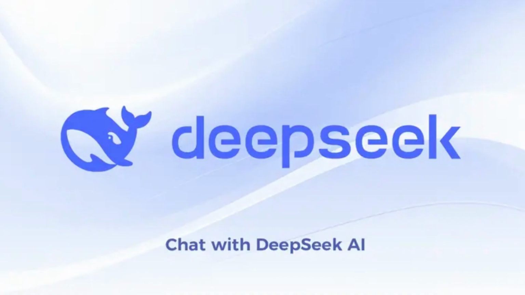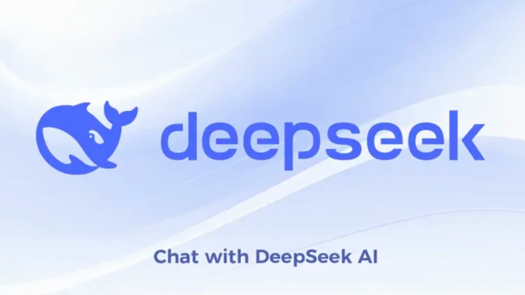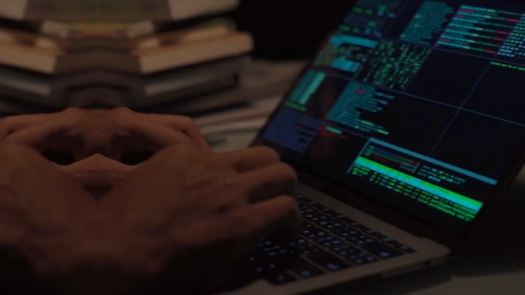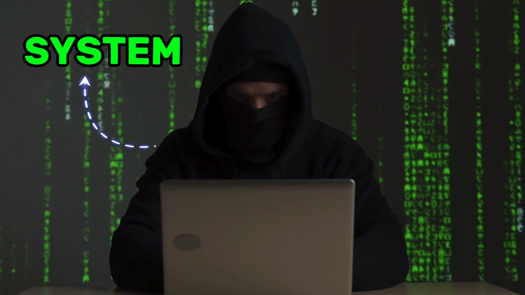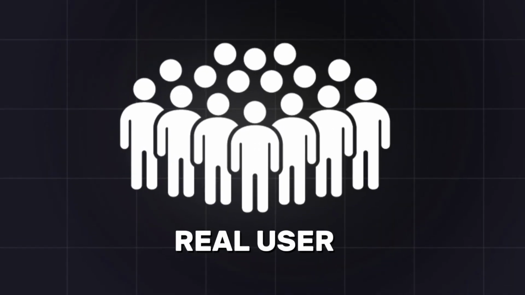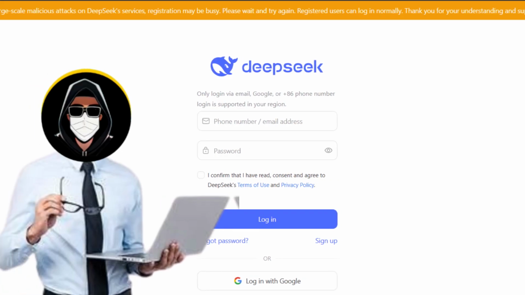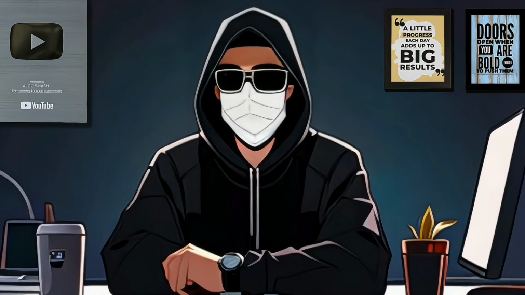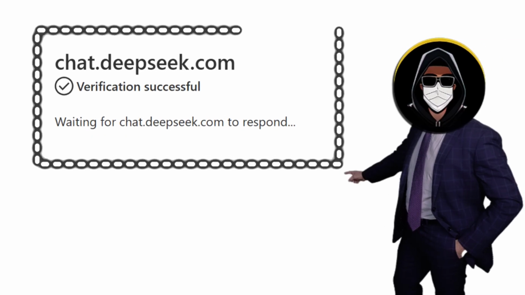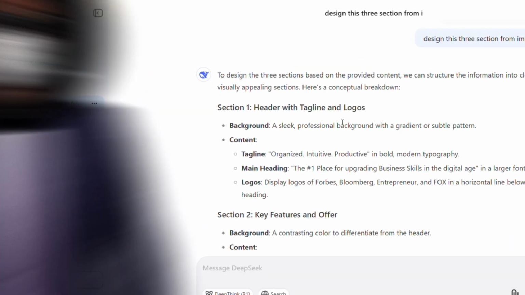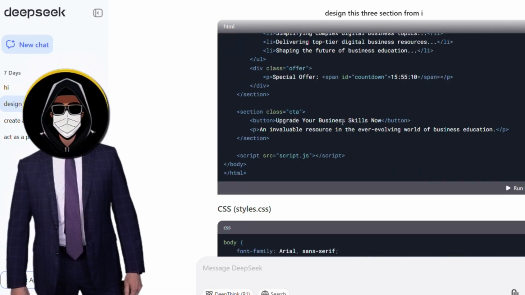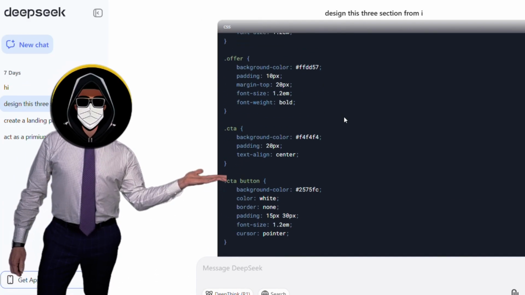Why is this happening? According to DeepSeek AI, their servers are facing massive malicious traffic attacks, and this means bots and bad actors are overwhelming the system, making it difficult for real users like you and me to log in to DeepSeek AI smoothly. Not just that, but even if you manage to log in, some users are reporting an issue after 3 to 5 chats. The conversation suddenly stops working and DeepSeek AI just won't respond properly.